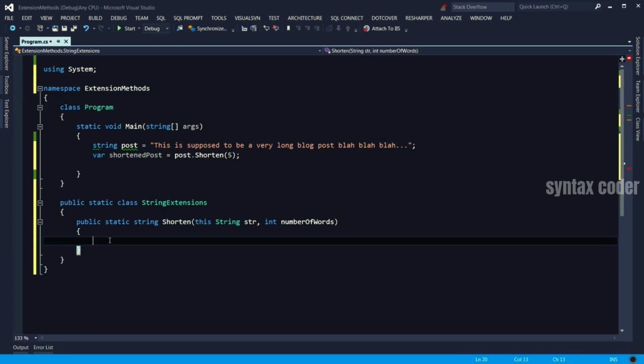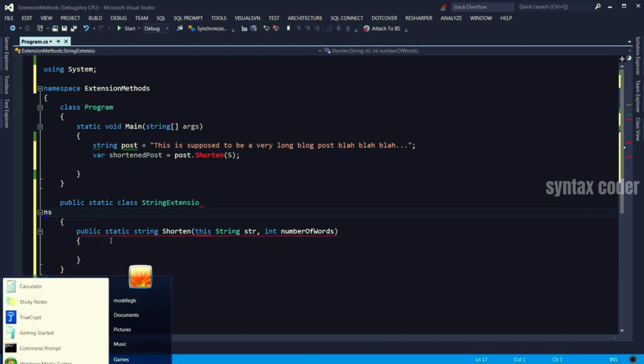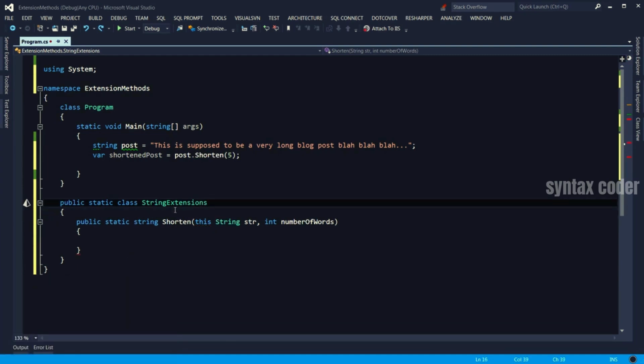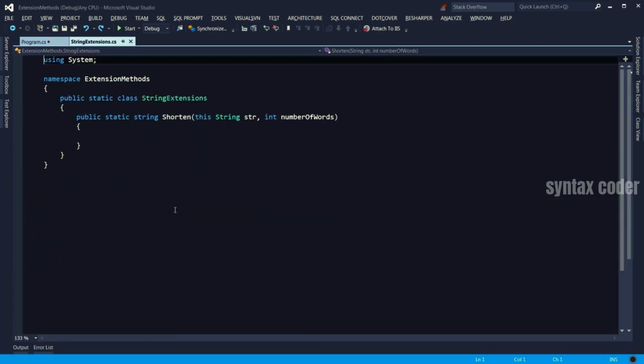Now let's go ahead and complete this. But before doing so, I'm going to put this class in a separate file. Start with ReSharper, Alt and Enter. Oops, not happy. I'm using a Mac keyboard here. Alt and Enter, move to a new file.